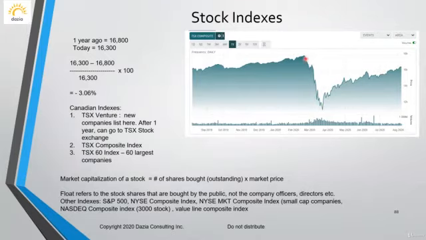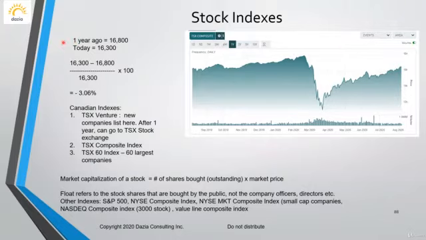If we look at, for example, the price or the value, if it was 18,000, then your value went down to maybe 11,000. So it went down around 40%, a significant drop. And then it started to go back up in April, May, June, July, August. So this is showing you overall the Toronto Stock Exchange.